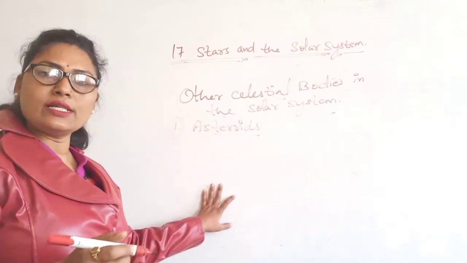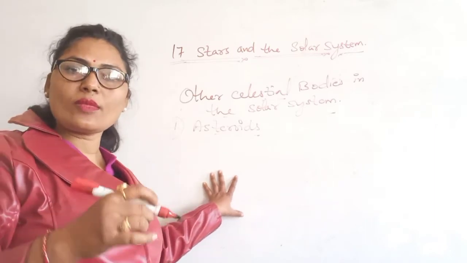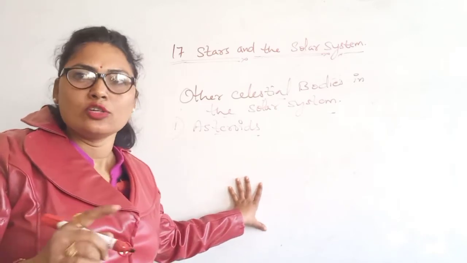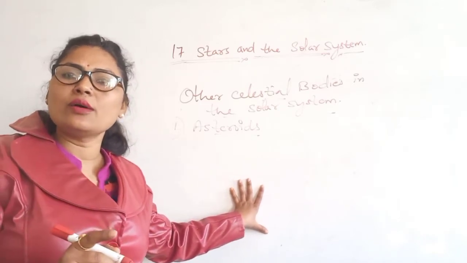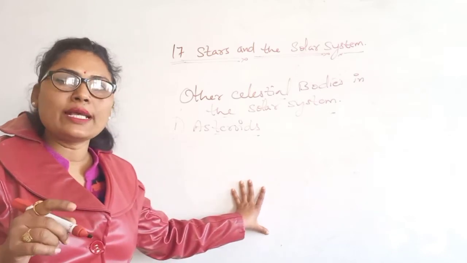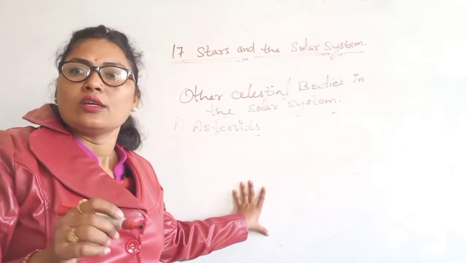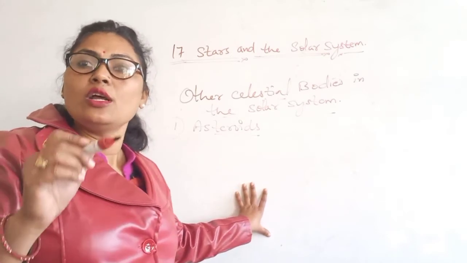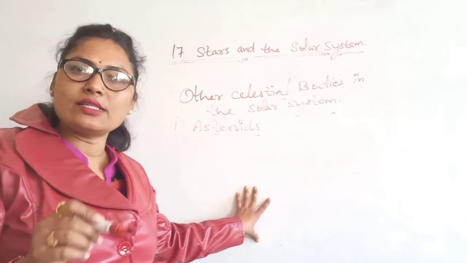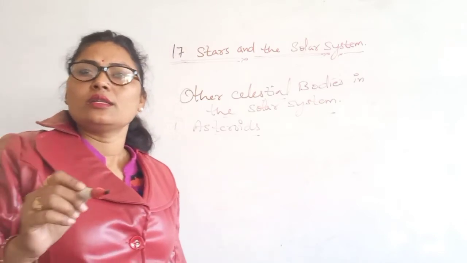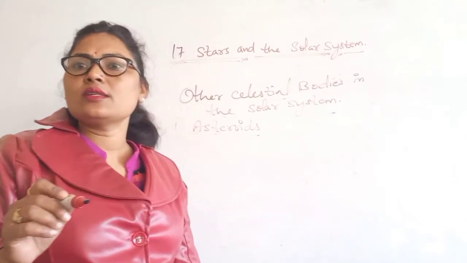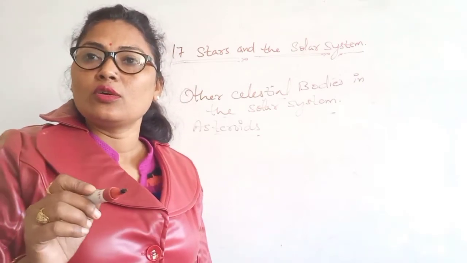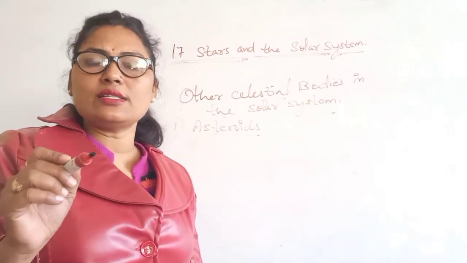Asteroids: there is a huge gap between the orbits of Mars and Jupiter, and we can see a large number of rocks known as asteroids in this region. They can be a few kilometers in diameter to 100 kilometers. The largest one in the asteroid belt is Ceres, which has a diameter of 1003 kilometers.